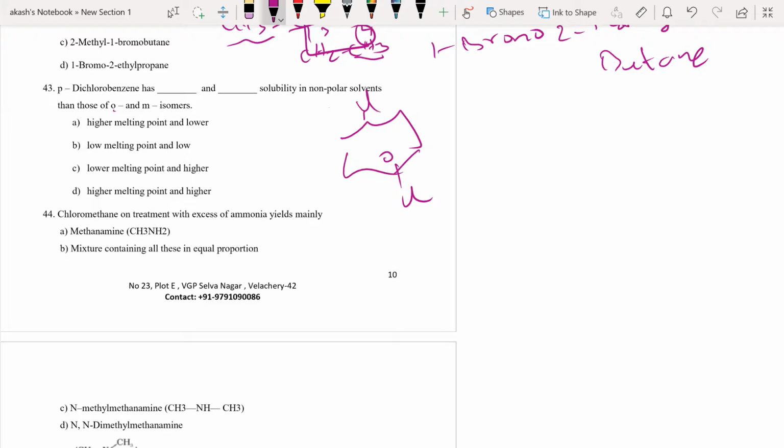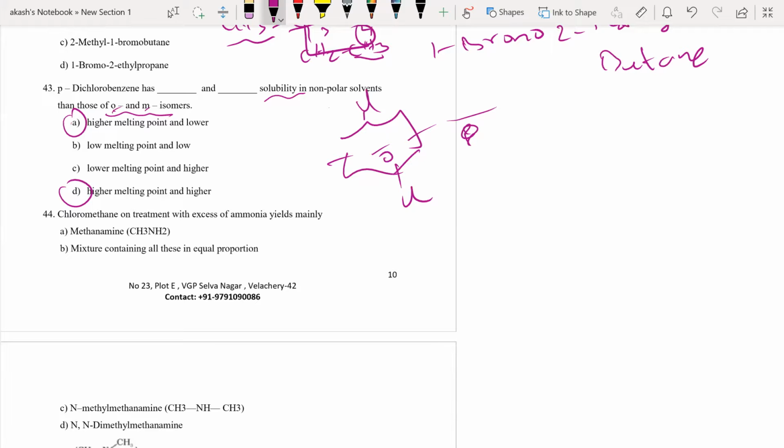Excuse me, right? So para isomers have higher melting point and higher solubility in non-polar solvents than those of ortho and meta isomers, right? First things first, we know the para isomer has a higher melting point than the ortho and meta isomers, because of its symmetry. So definitely A or D can only be the answers. That means it has a higher melting point than ortho and meta isomers.